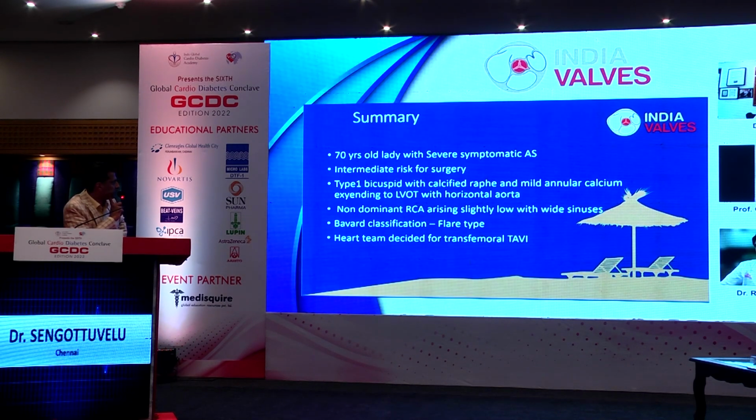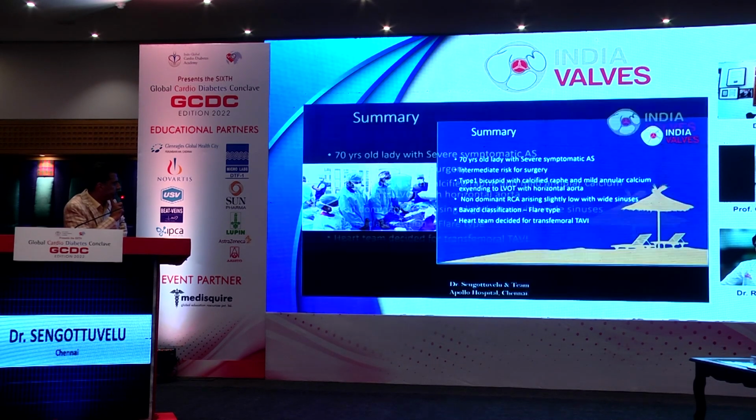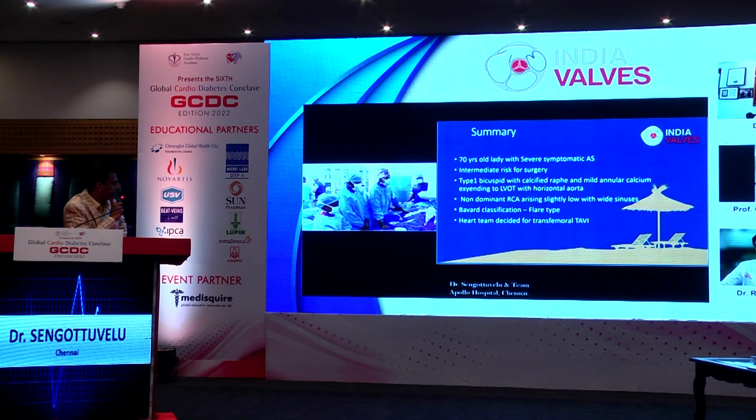using the ultrasound. To summarize, the 70-year-old lady with severe symptomatic aortic stenosis with multiple comorbid conditions. She has intermediate risk for surgery with STS score above 4, and she has a type 1 bicuspid with a calcified raphe and mild annular calcium. And the calcium is extending to the left ventricular outflow tract, and she has a vertical annulus with a horizontal aorta. The right coronary artery is non-dominant and is arising slightly low, but the sinuses are very wide.